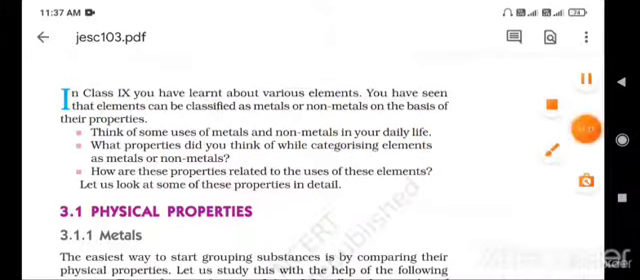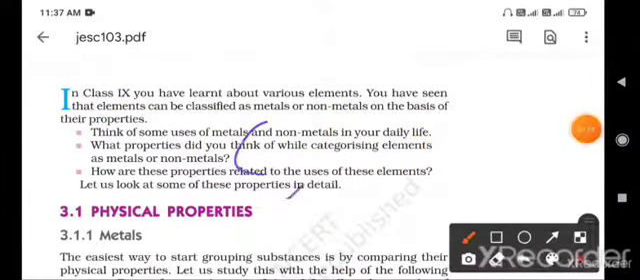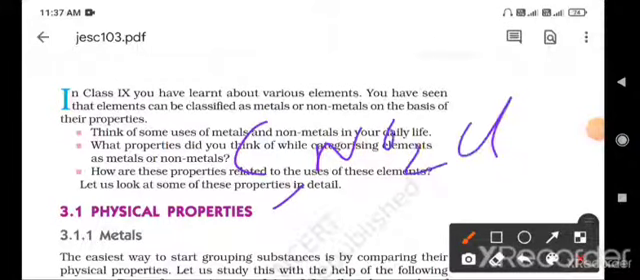What are the examples of metals? Carbon, nitrogen, chlorine, fluorine are called the non-metals. Iron, copper, silver, gold, mercury are called the metals. Carbon dioxide, carbon monoxide, chlorine, fluorine, neon are called the non-metals.